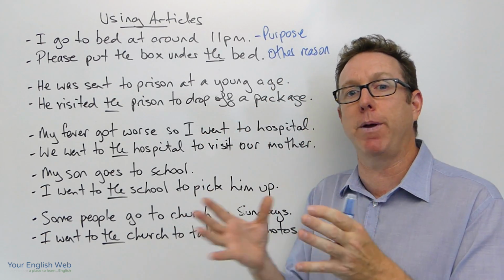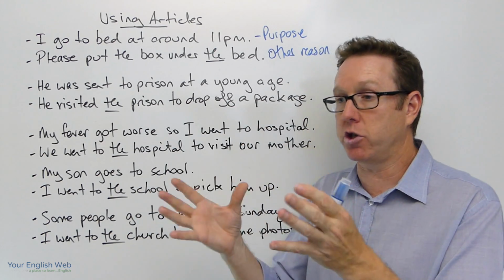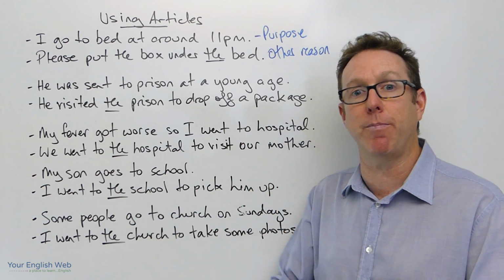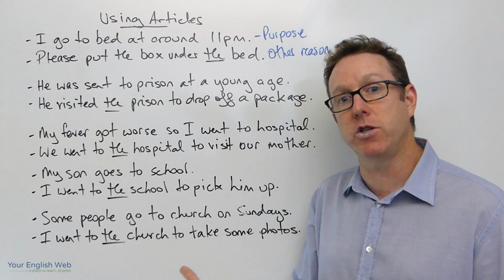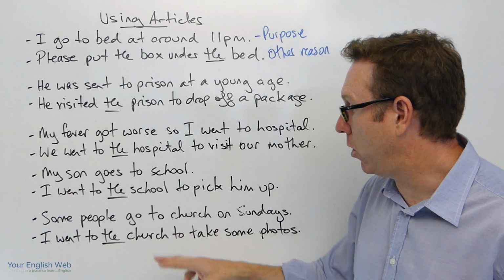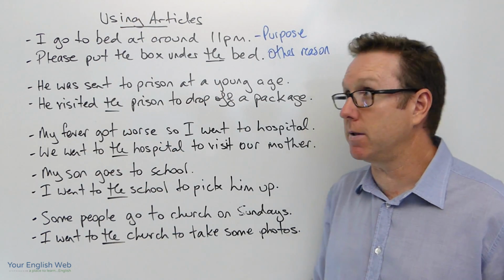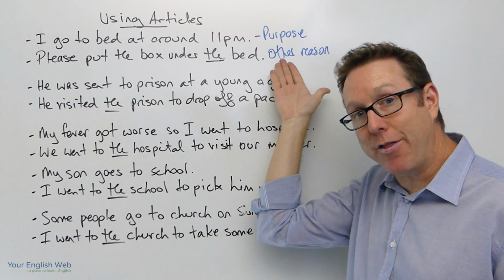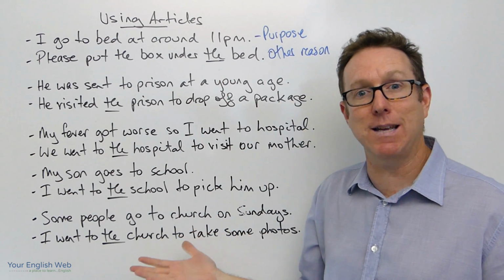The church is not there for people to take photos. People do take photos of the church, but a church is there as a place of worship or where people can pray or people can practice their religion. So no article, article. So all of the sentences have the same characteristic: purpose, other reason, article, no article. Okay? It's as simple as that.